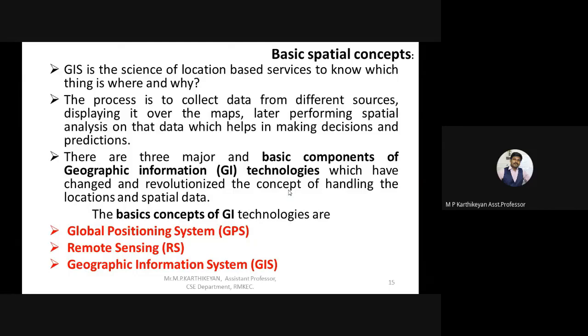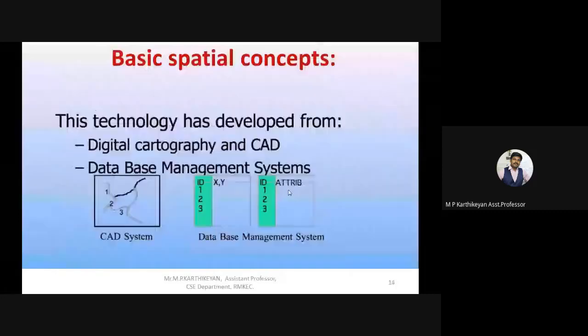Okay, now you can ask me how the physical data, the landscape, can be digitized. How are we going to digitize these data? The digitization process will be coming in the upcoming chapters. We will discuss it later.